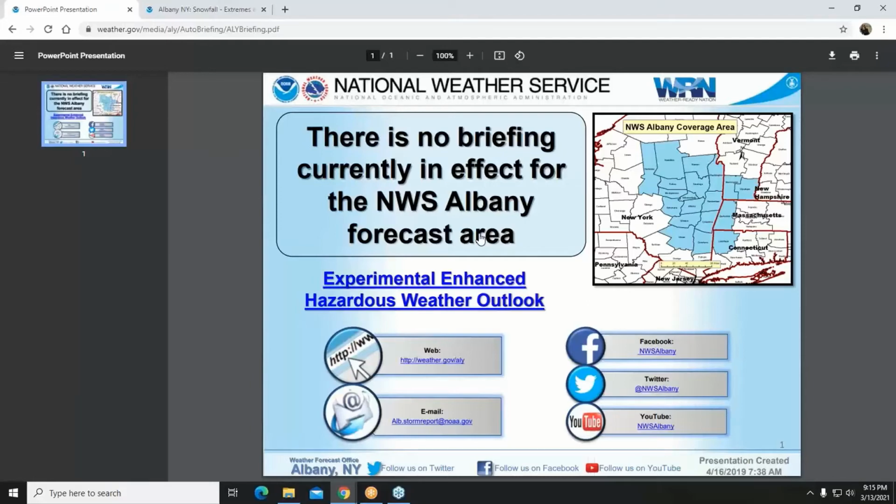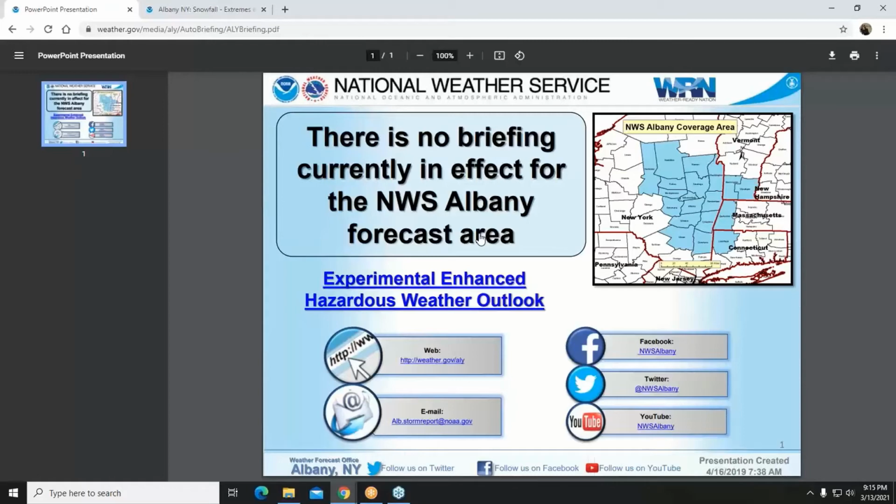This information gives you some details that you may not find just from looking at the point and click. So we do try to provide areas of greatest confidence. For example, if we are predicting a winter storm warning, and we have the greatest confidence of maybe a foot of snow occurring in a certain region, we will highlight that region in our weather briefing. Or if we have uncertainty about how far north the mixing line will expand, that will be discussed here in our weather briefing.